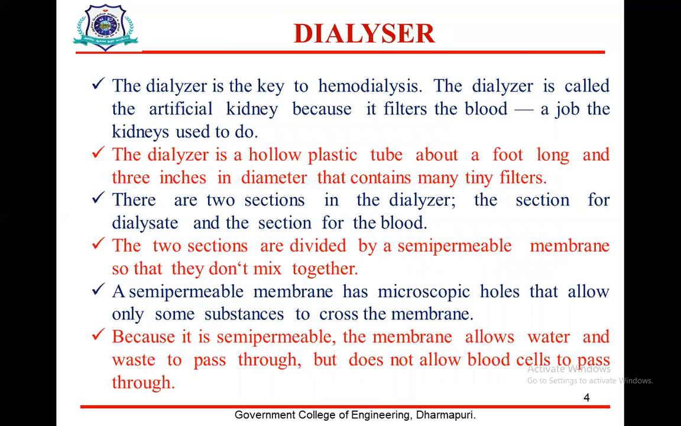The dialyzer is a hollow plastic tube about a foot long and 3 inches in diameter that contains many tiny filters. There are two sections in the dialyzer, the section for blood and the section for dialysis fluid. The two sections are divided by a semi-permeable membrane so that they don't mix together. The membrane has microscopic holes that allow only some substances to cross. Because it is semi-permeable, the membrane allows water and waste to pass through but does not allow blood cells to pass through.